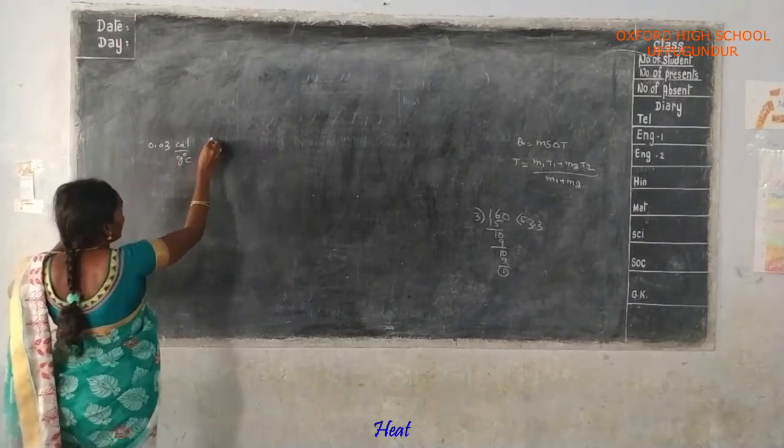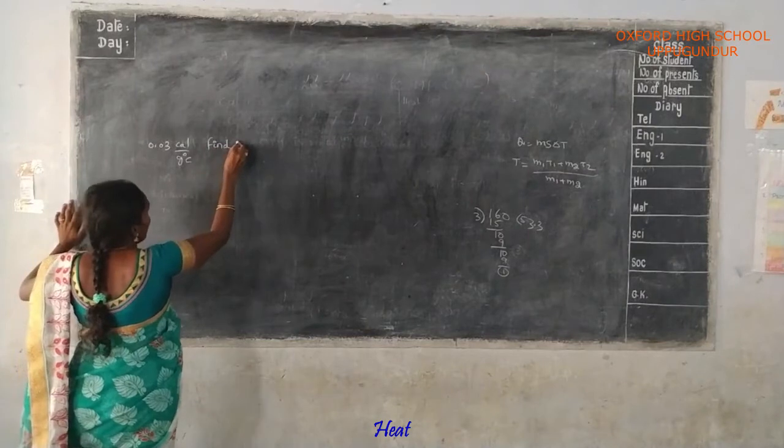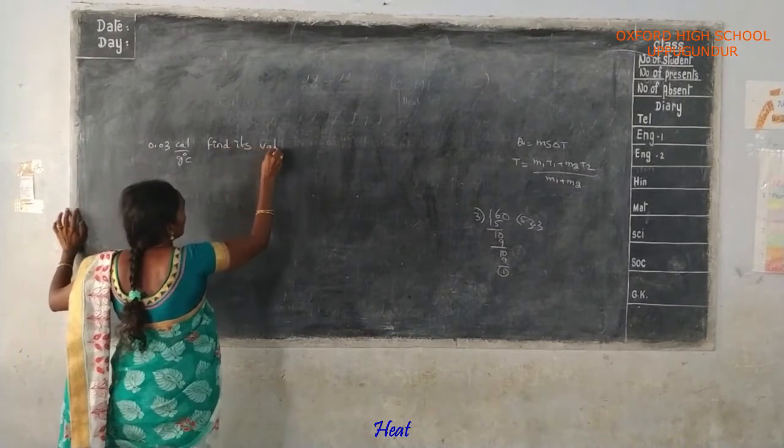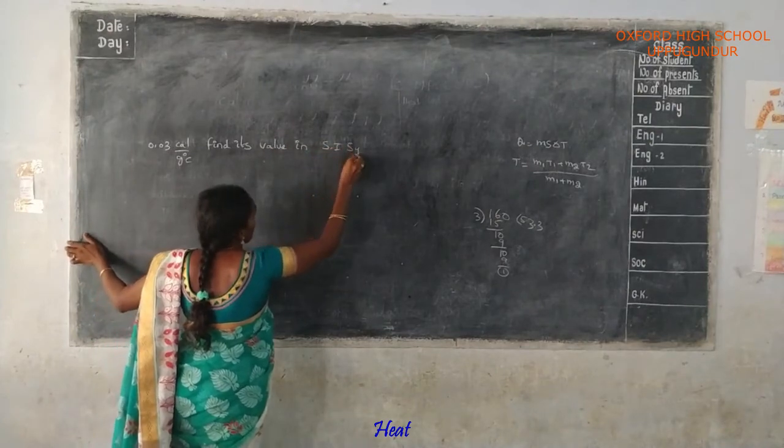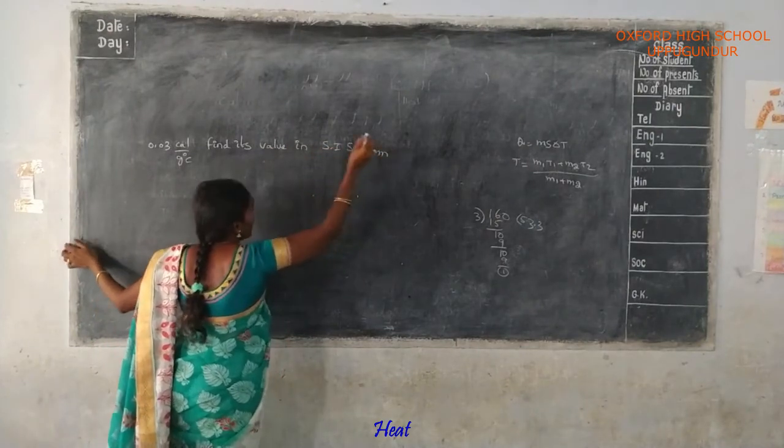Find its value in SI system, amma. SI system is the international system.